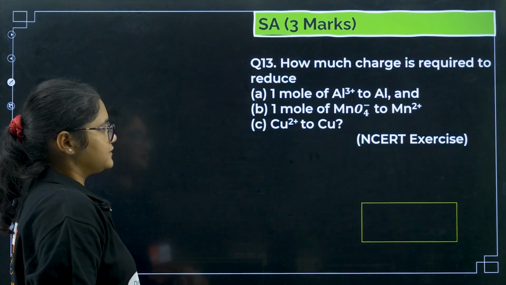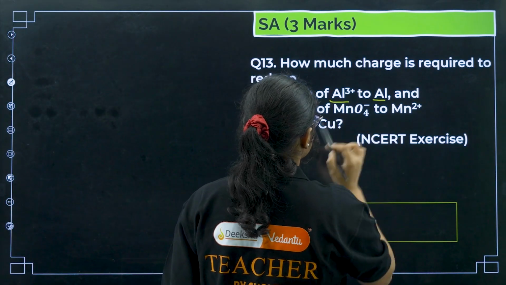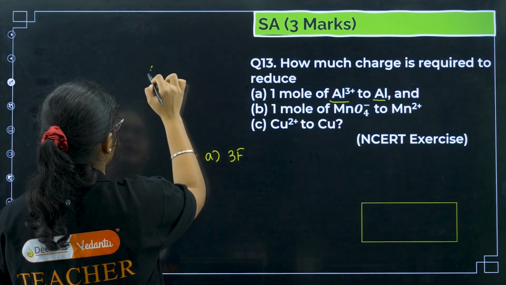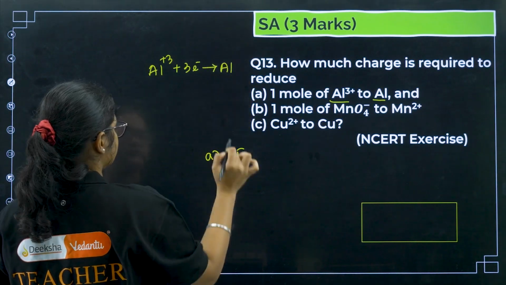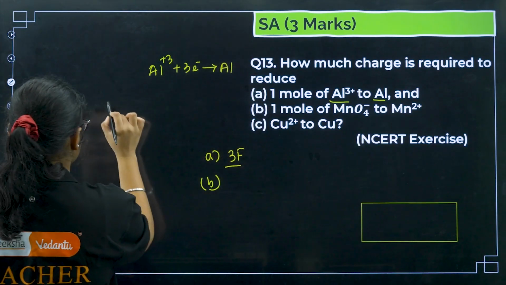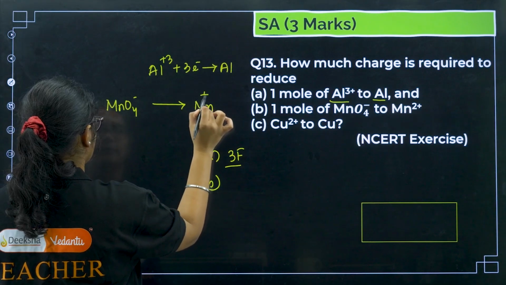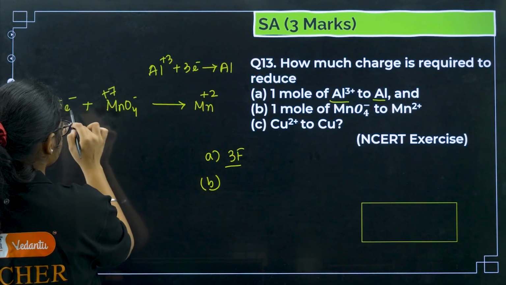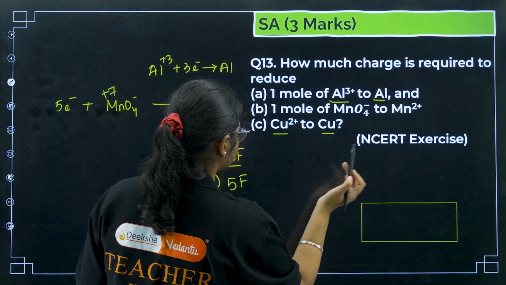Okay, next, how much charge is required to reduce Al3 plus to Al? It requires 3 Faraday, right? Because you can see the reaction, Al3 plus will gain 3 electrons to give you Al. So 3 Faraday. Next, 1 mole of MnO4 minus to Mn2 plus. So this is plus 7 to plus 2, right? So this one will need 5 electrons or 5 Faraday. Okay, next one, Cu2 plus to Cu, 2 Faraday.